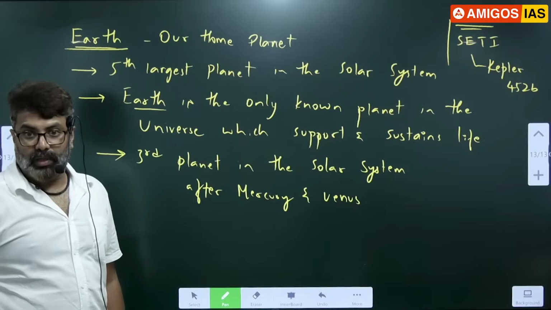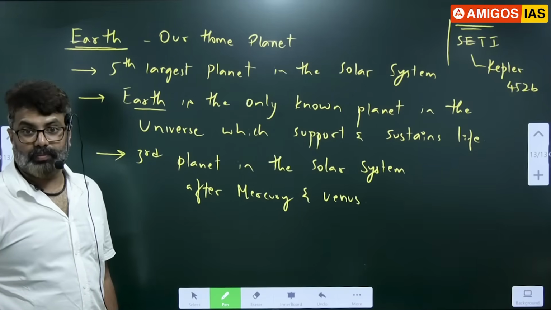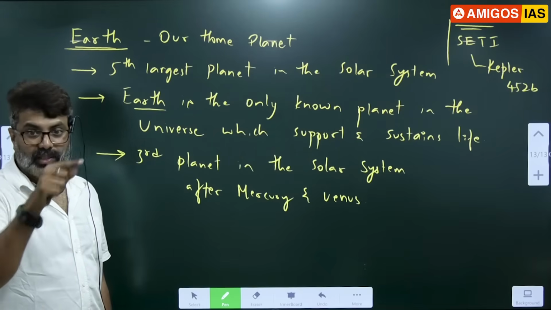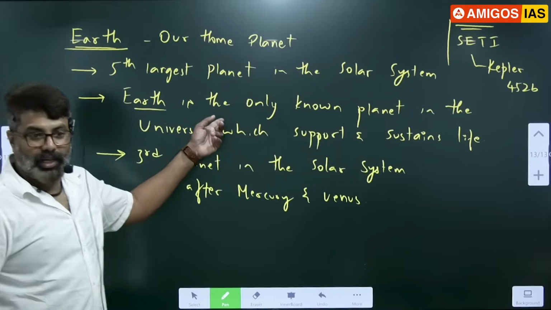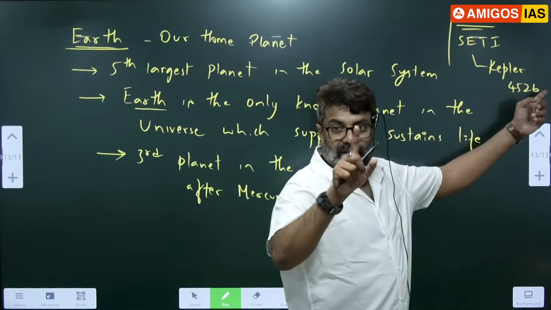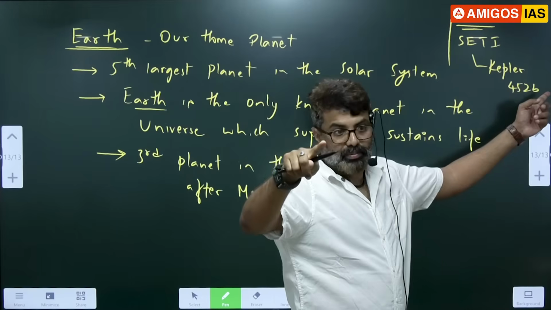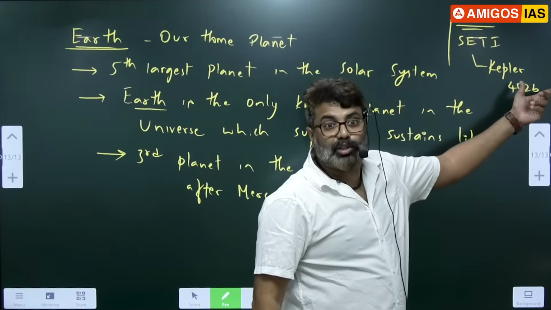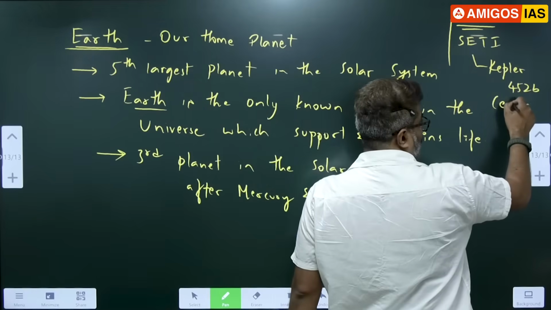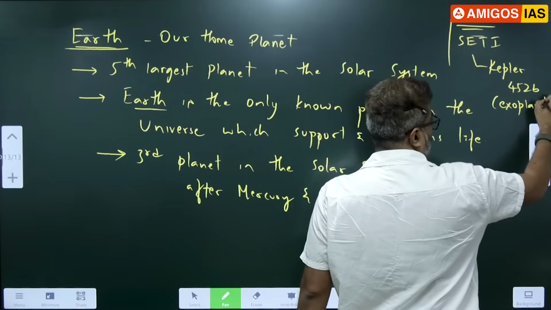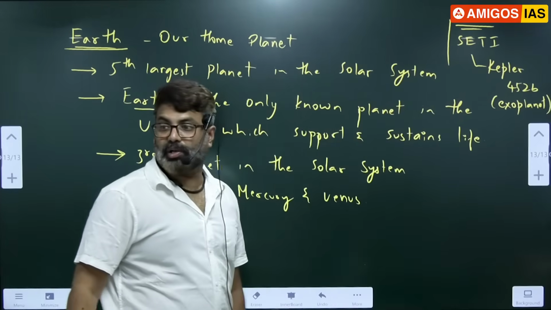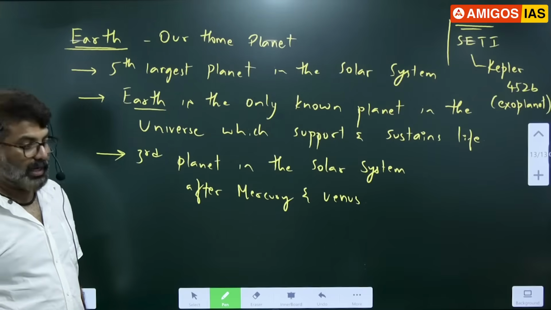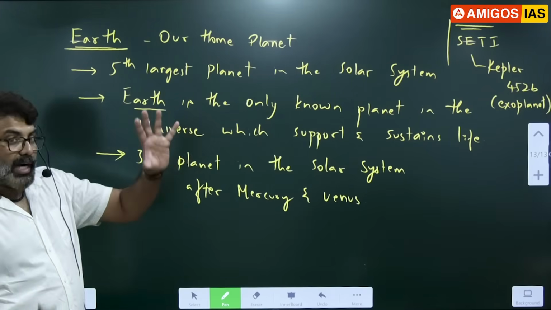Science and Tech class. What is this Kepler telescope? 452 is what? A star. Around it there are two planets, A and B. B is Earth-like planet. Got it? Kepler telescope has identified so many planets. 452 is one of them, a star. Around it A and B are two planets. B is like Earth. So it's our exoplanet. What is exoplanet? Exoplanets are those planets which are similar to Earth, alike Earth. For now you remember this much.